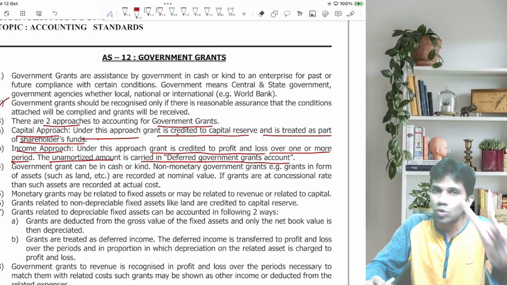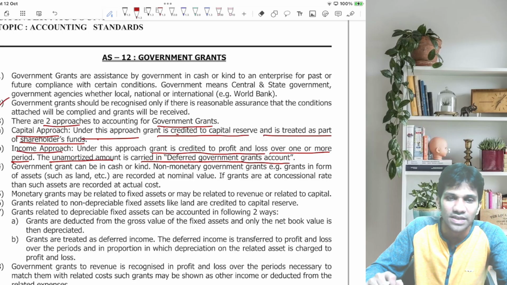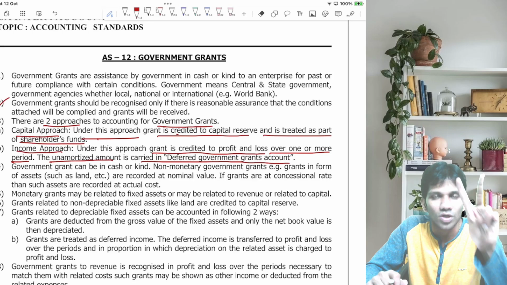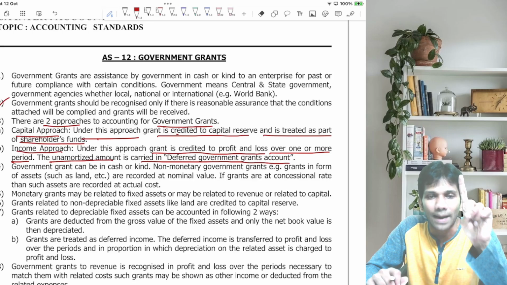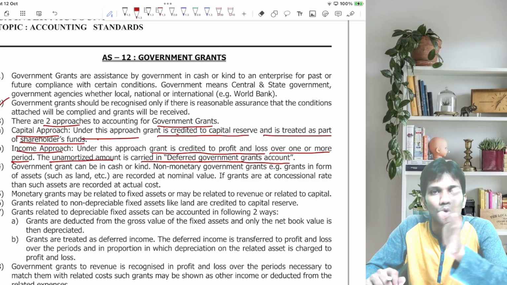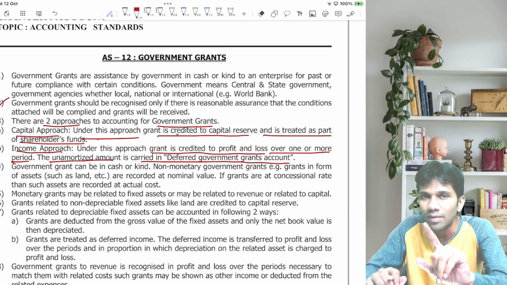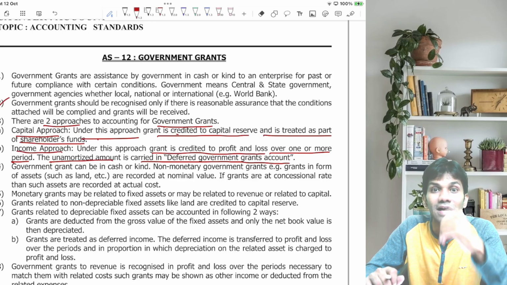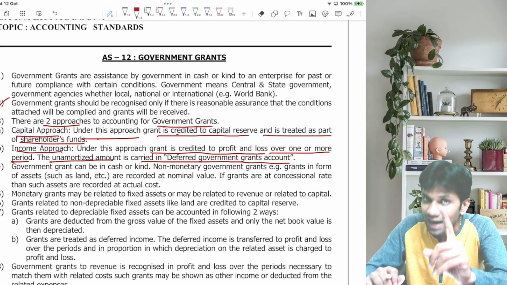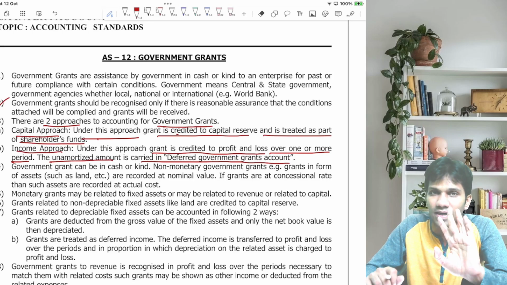Now, there are two approaches basically. One is capital approach, one is income approach. Now, what is capital approach? Whenever you follow capital approach, the grant received should be credited to capital reserve and treated as a part of shareholders' funds. But when you are following income approach, the grant received should be credited to deferred government grant account.